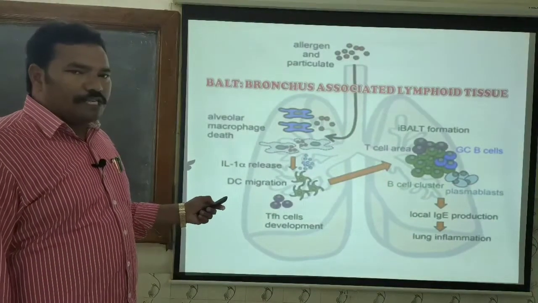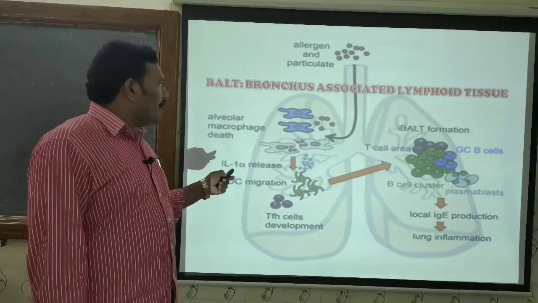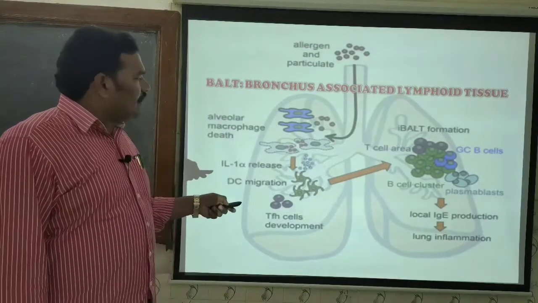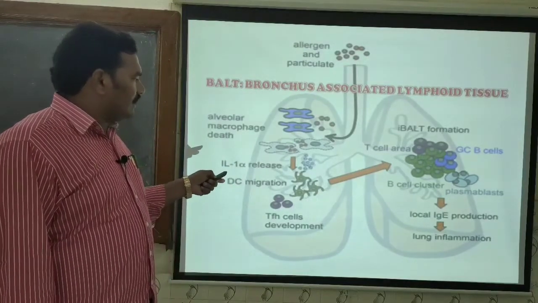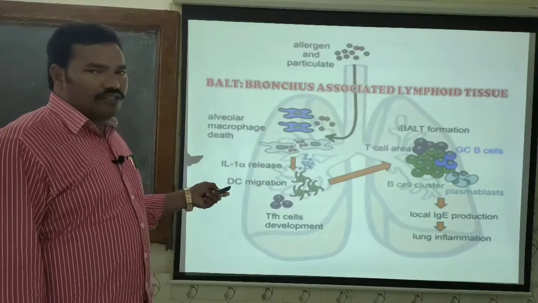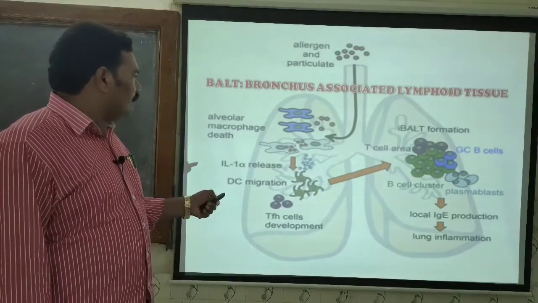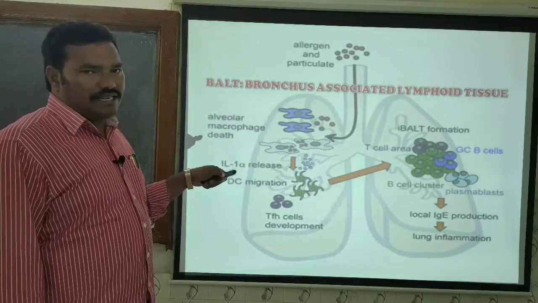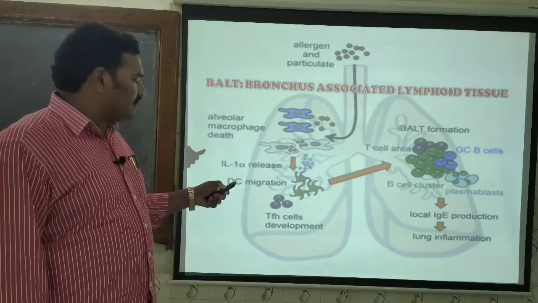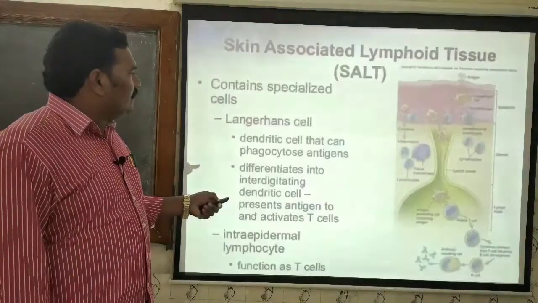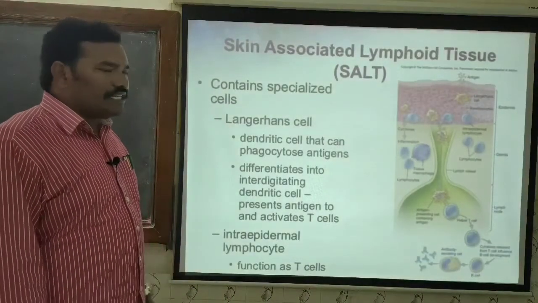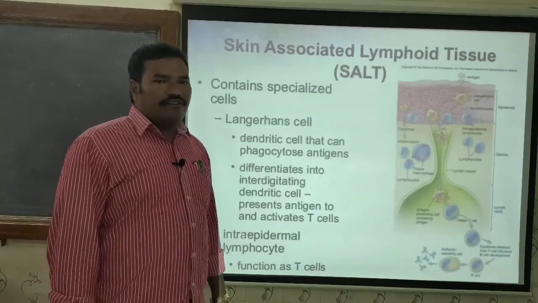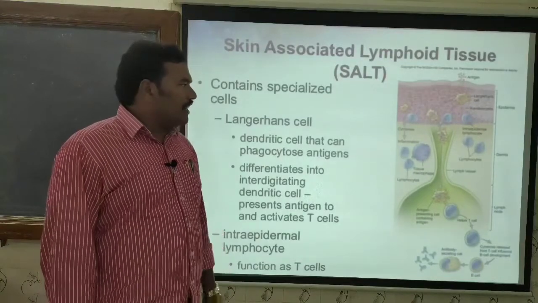And this is the associated lymphoid tissue of the respiratory system, that is BALT, bronchus associated lymphoid tissue. The mucous layer of the lungs and the respiratory tract, that is the bronchus, is enriched with clusters of lymphocytes, that is the BALT. That is MALT. If it is present in the gut, it is gut associated lymphoid tissue, GALT. If it is present in the respiratory system, it is the BALT. And if you observe the clusters of lymphocytes in the skin, it is skin associated lymphoid tissue or cutaneous associated lymphoid tissue.